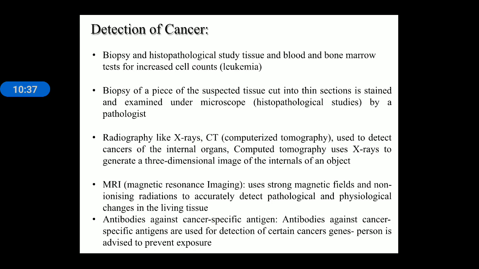Now, how is cancer detected? Cancer can be detected by using different methods like CT scan, X-rays, MRI, and biopsy can be used, or we can study the tissue growth pattern so that we can check whether the cell is normal or not. Antibody and antigen interaction can be used for detecting cancer.